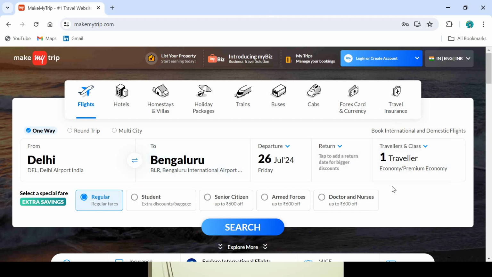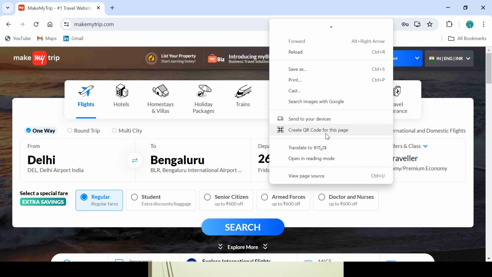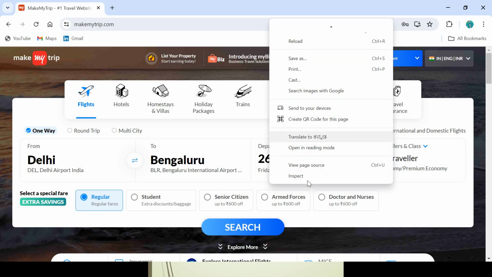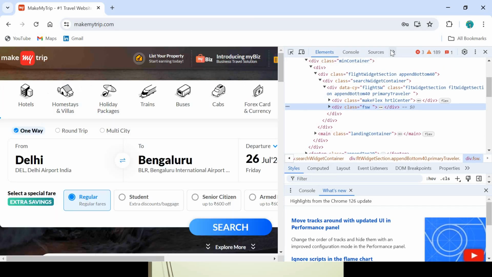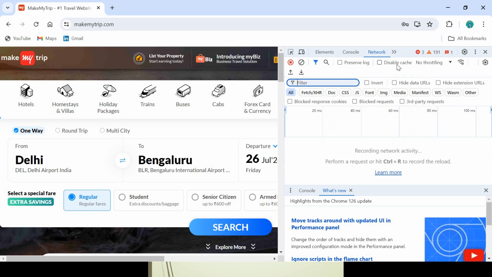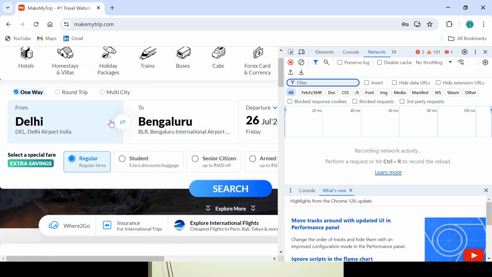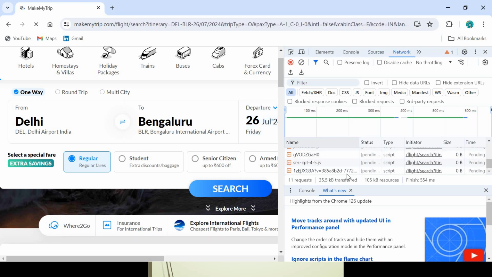So what we do is, you have to just right click. We will be learning how we can find out APIs and things like that. If you go to inspect for the elements and everything, here we will see the network. Right now you don't see any APIs being triggered. If I select something like Delhi to Bengaluru, with a departure date of 26 July, and now click on search, as I said, see, so many APIs are being triggered here.